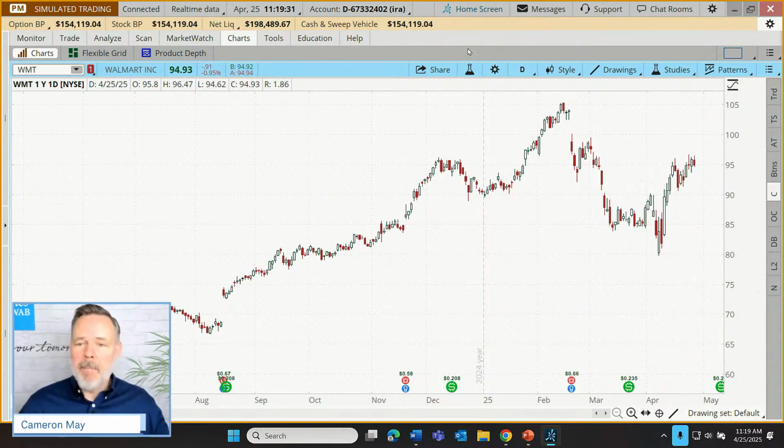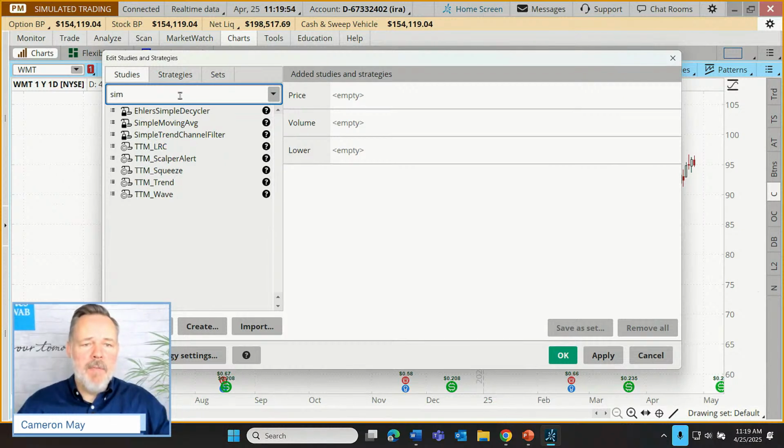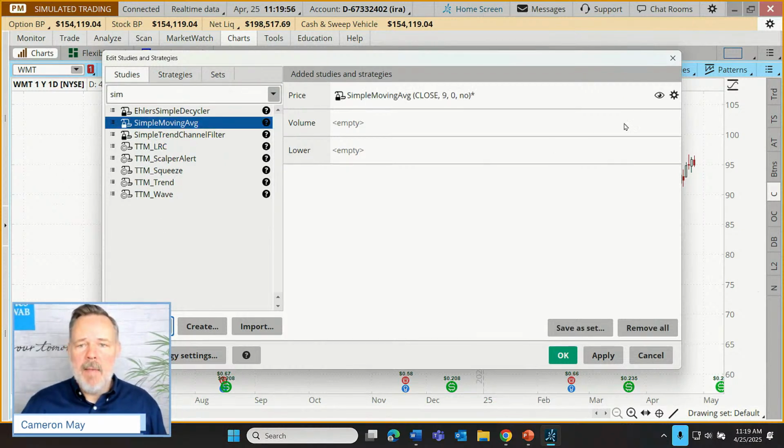All right, well, first thing I'm going to add is actually not the parabolic SAR, because this is an indicator that's commonly used in combination with other indicators. Maybe most commonly, I don't have data to back up, so I'm speculating a little bit, a longer term moving average. So I'm going to come up here to our little flask icon. Let's add a simple moving average, and let's maybe lengthen that.